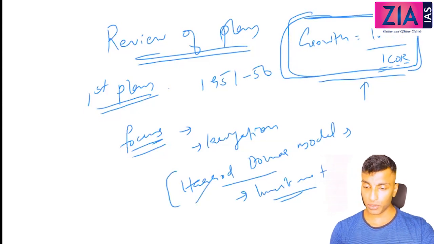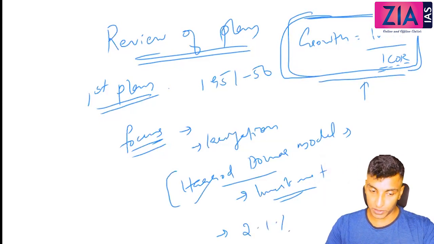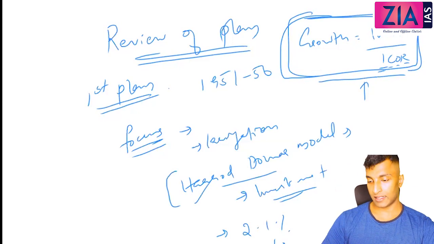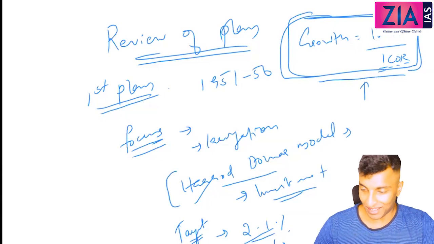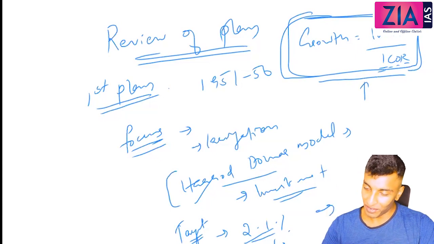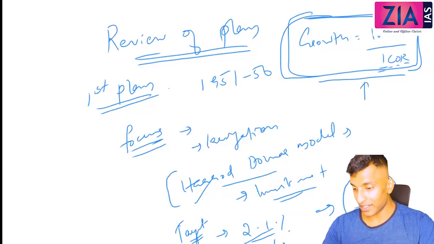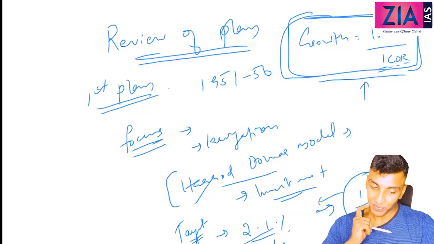So, target of economic growth, just write target. The growth target was 2.1%. Is that target high or low? Without comparing anything, how can you say? You can compare with the last 100 years. You know, in the last 100 years it was not even 1%. So almost stagnant. So it is very high.